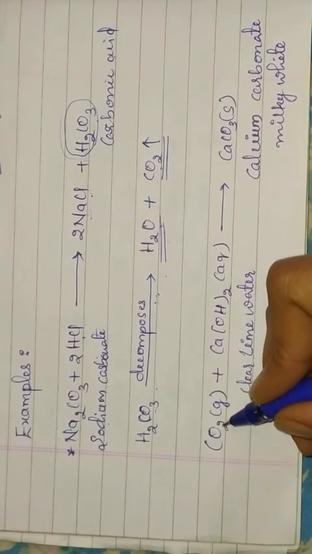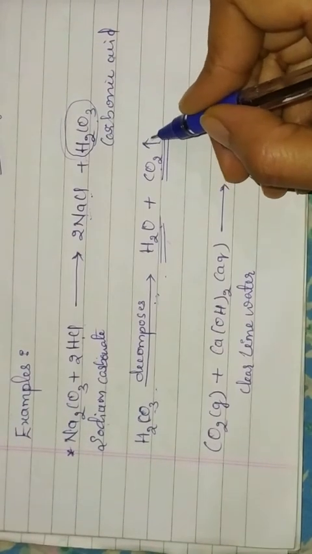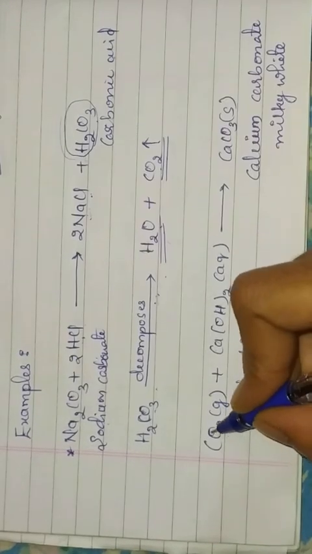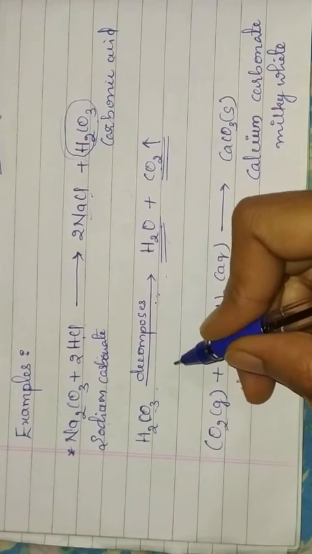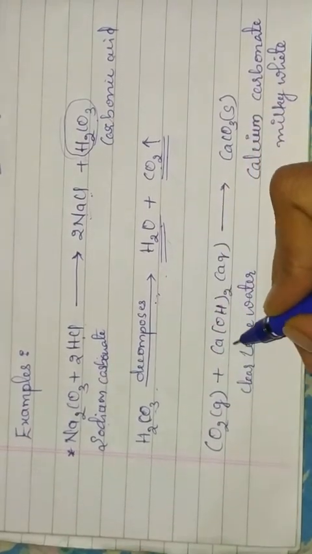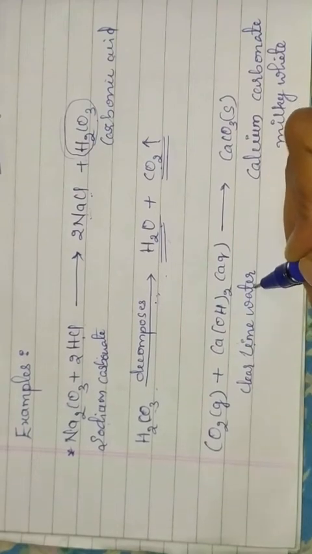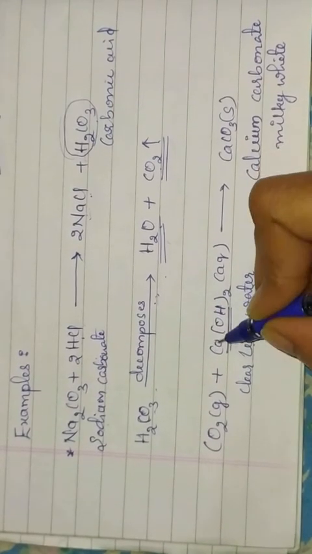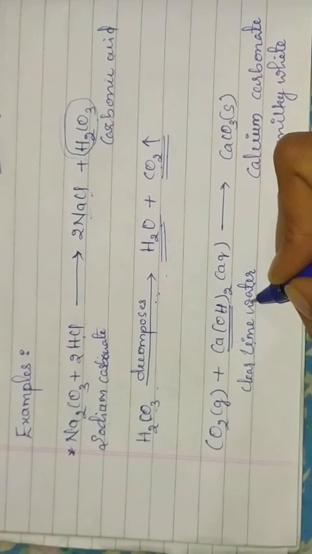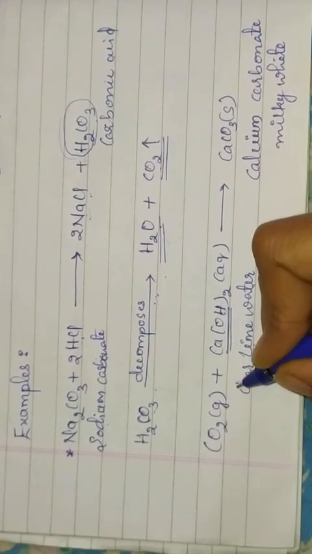See here, release of carbon dioxide gas is tested by passing the gas released through the clear lime water, or calcium hydroxide. Calcium hydroxide is the clear lime water. It is known as lime water and it is clear.